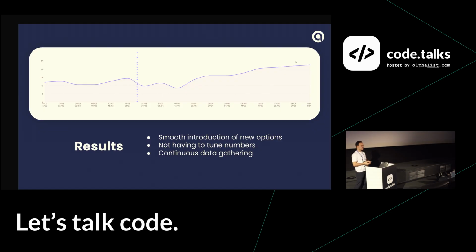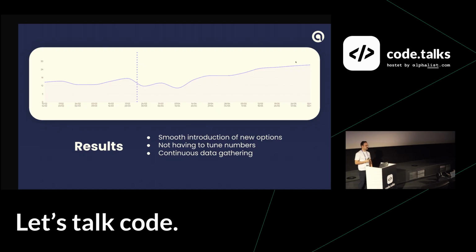But with this option, we don't have to have clear boundaries, and all the options would still gather some data and they still have some chance of being chosen even if they are showing bad results. And the chances of them being picked is completely related to the results that they have shown. But we would never stop gathering data.